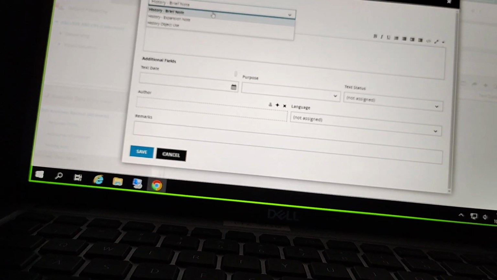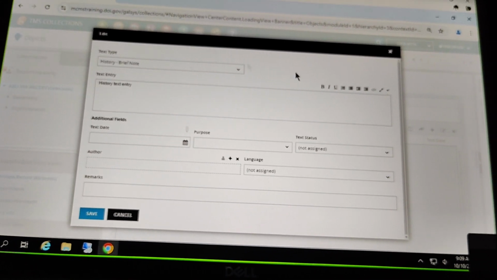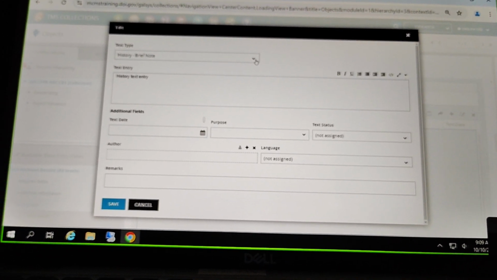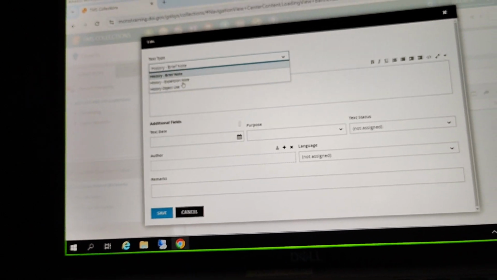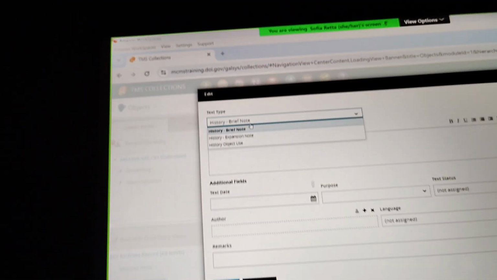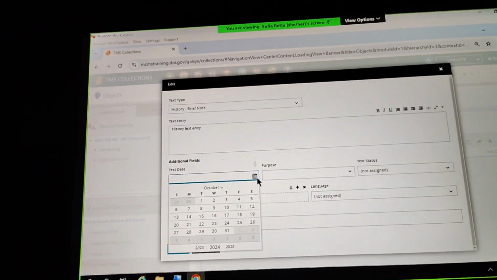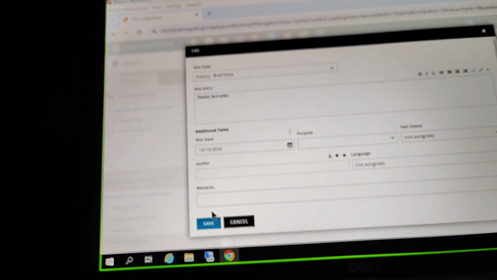Different options. And yeah, I think it's generally good to check, when you are adding a text entry, this text type dropdown at the top, because sometimes we'll actually have a few different options here, right? So this one is just labeled as history, but we have history brief note, history expansion note, history object use. So make sure that when you're entering these text entries that you click into the text type and make sure that you're using the right description here, the sort of label for your text entry. Okay, I'm going to save that.